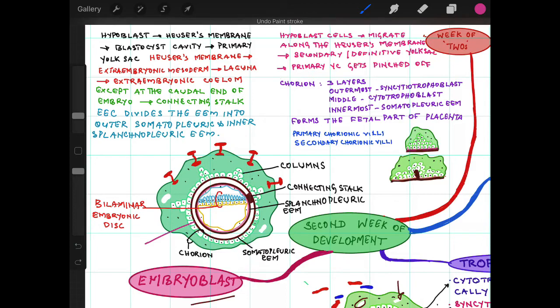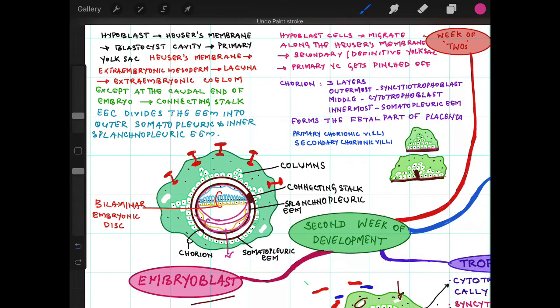Now after this formation, the hypoblast cells form another layer along the inner aspect of the primary yolk sac cavity, and the primary yolk sac cavity will be pinched off, and this will be seen as the exocoelomic cyst. The second cavity which is formed by the hypoblast is called the secondary yolk sac cavity, or definitive yolk sac cavity.